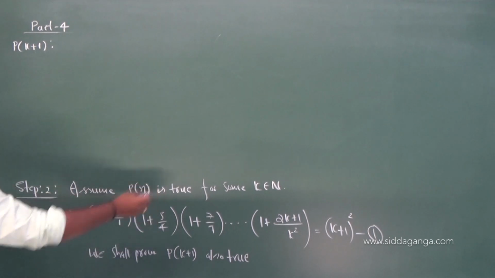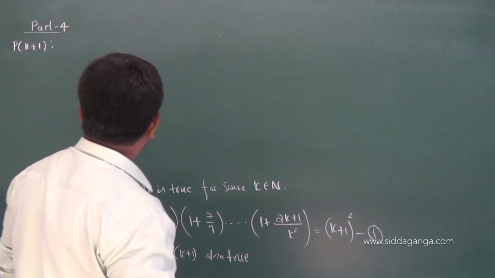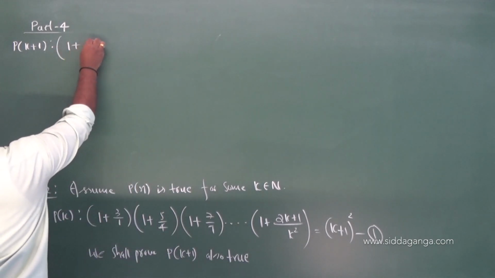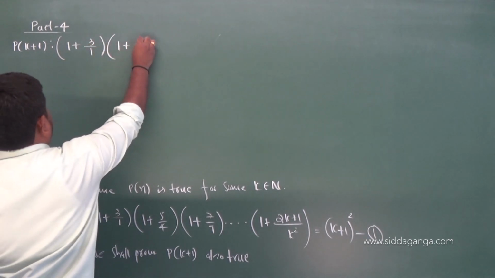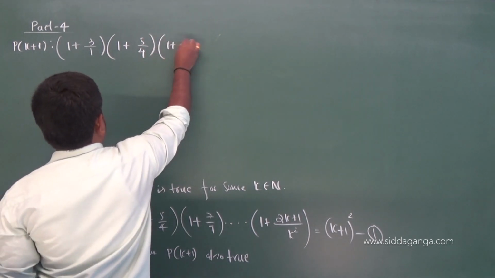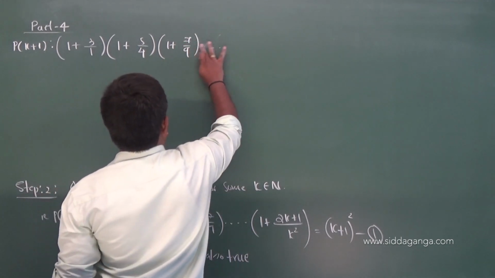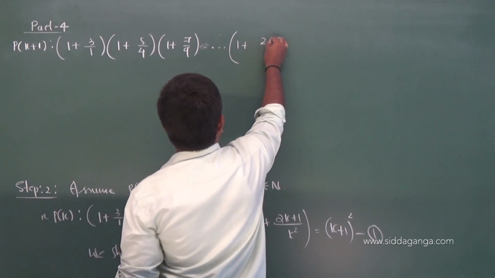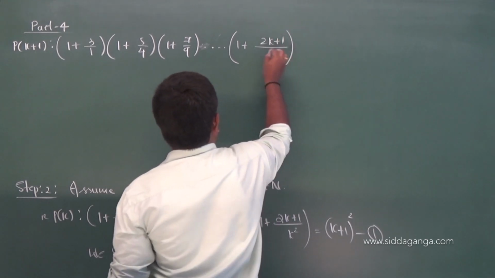This is what, for k number of terms, the product of the first k natural numbers. Let me write the first term as 1 + 3/1, second term as 1 + 5/4, third term is 1 + 7/9, into the kth term, which is 1 + (2k + 1)/k².